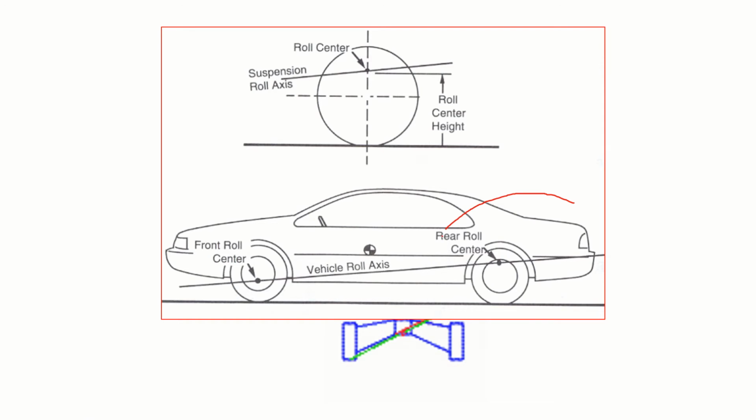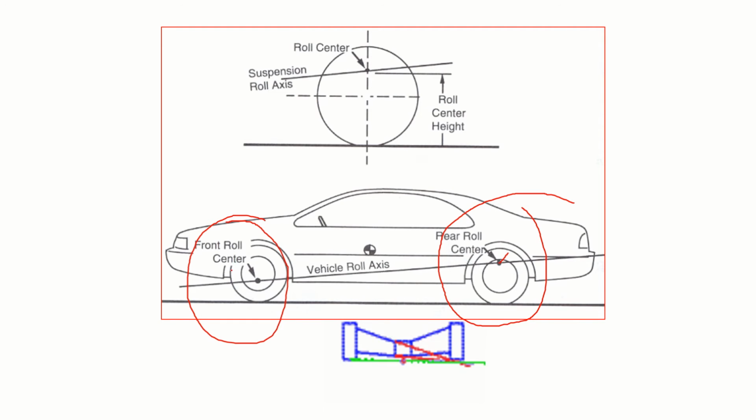So you take the rear suspension and find the roll center. You take the front suspension and find the roll center. Join these front roll center and rear roll center by an imaginary line. We call it the vehicle roll axis. This is what we call the roll axis. About this, the vehicle roll axis.